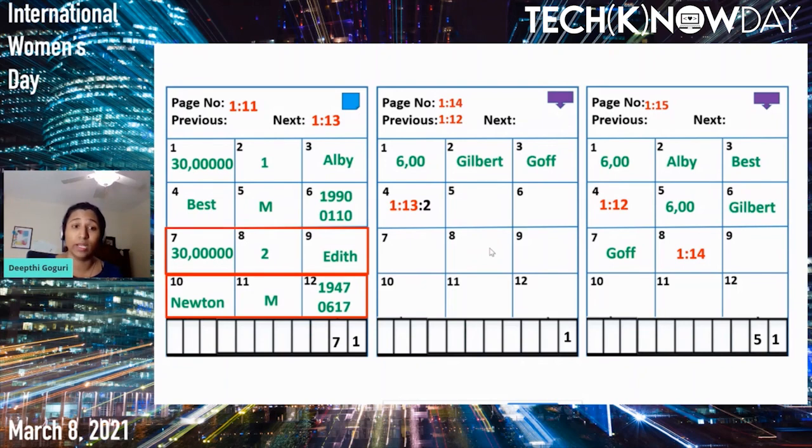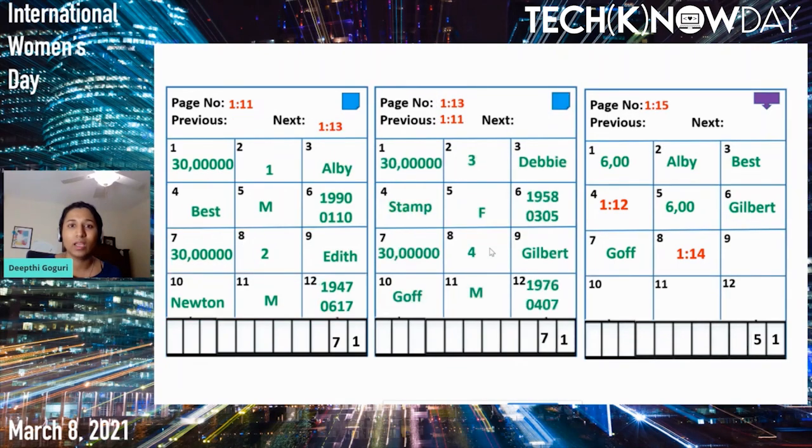Now it has found the value Edith, and we do not know if there are any other Ediths, because it is completely scanning the table. So it will also have to grab the next page, which is page number 13 of the database. It will evict page number 14, grab page number 13 into the memory, and scan the entire page. But it did not find any other Edith because we just have one Edith in this table. That's how the SQL Server chooses the table scan instead of using the index, because using the index is more resource consuming when compared to just scanning the table. That is the reason it just scanned the table.